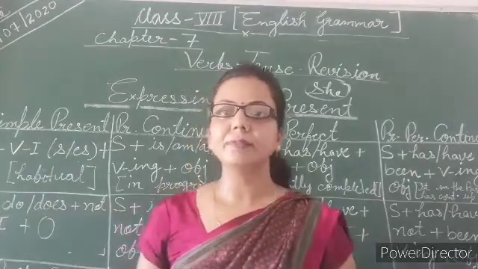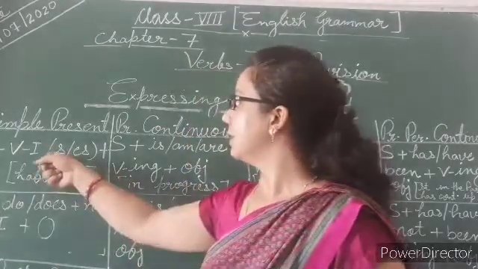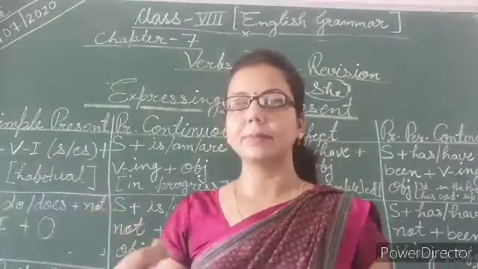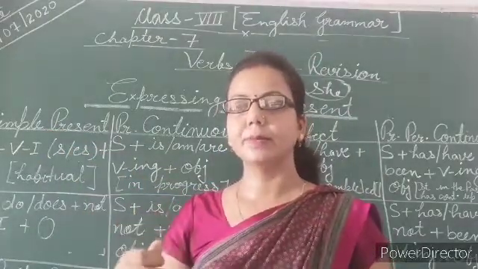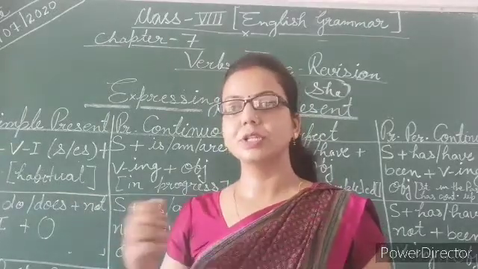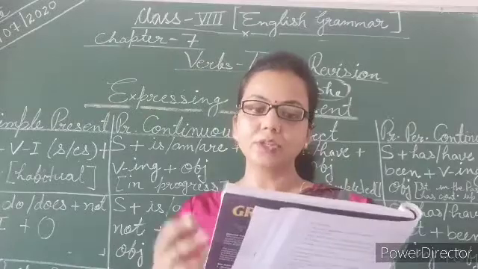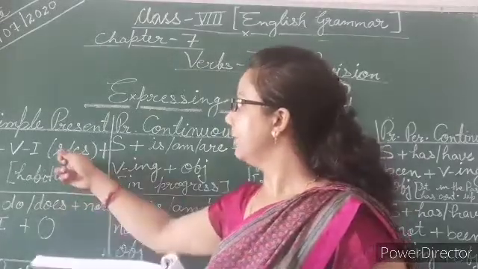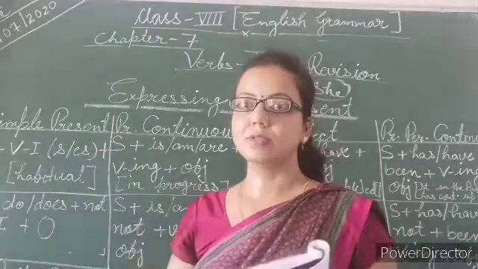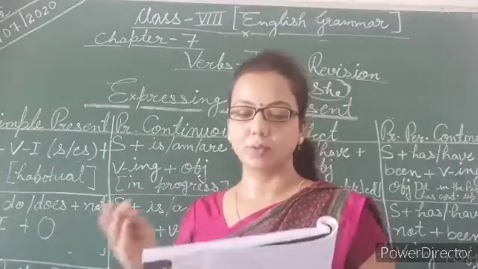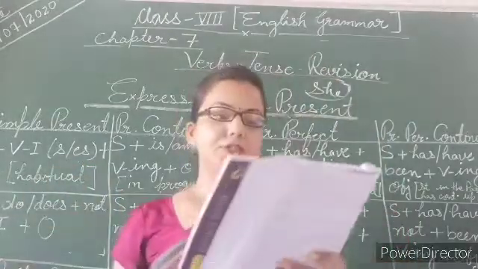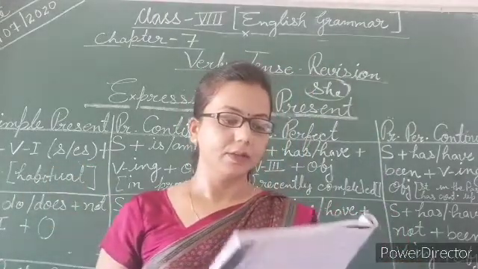Every means habitual. Habitual means every week. For example, we daily brush, daily take a bath, as I have told you. So every week she washes her clothes. So we need to use simple present, and here the subject is singular, so we need to add s or es. According to wash, we need to add es. So she washes.